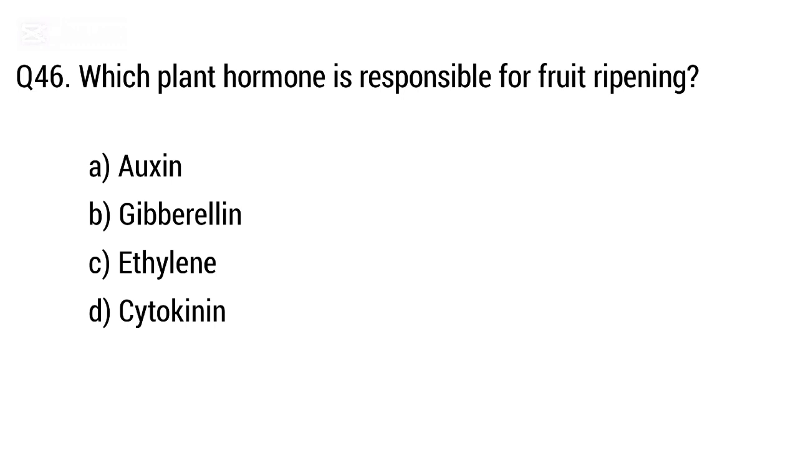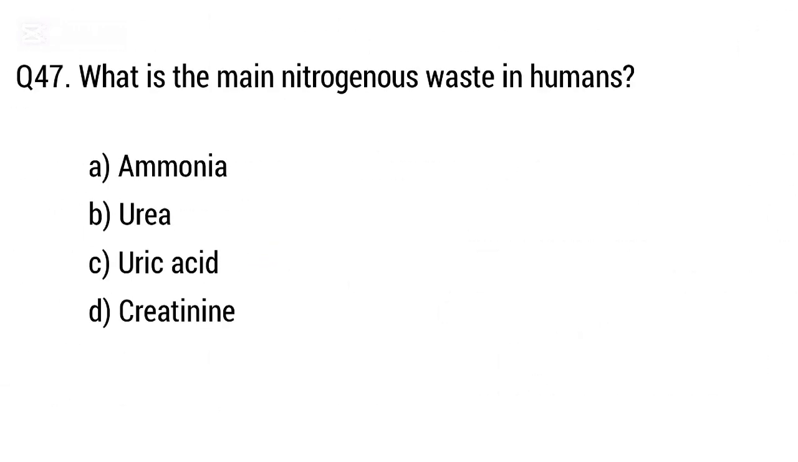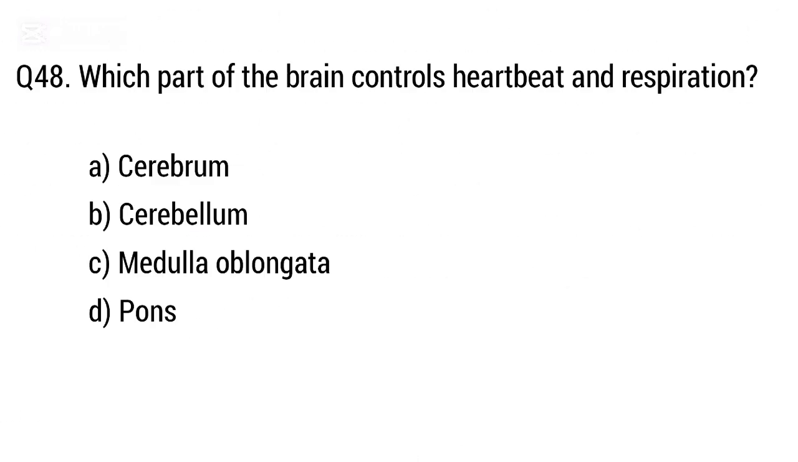Question 46. Which plant hormone is responsible for fruit ripening? Right answer is option C. Ethylene. Question 47. What is the main nitrogenous waste in human? The right answer is option B. Urea.